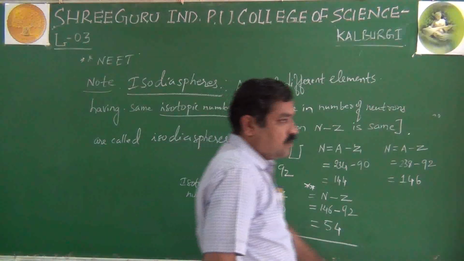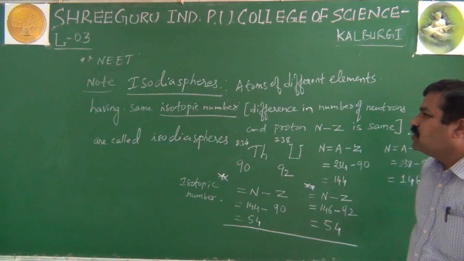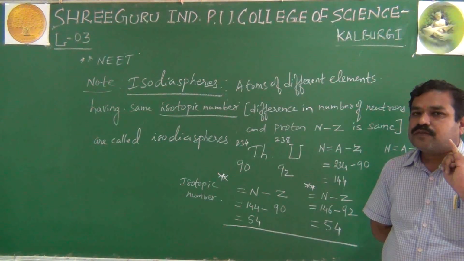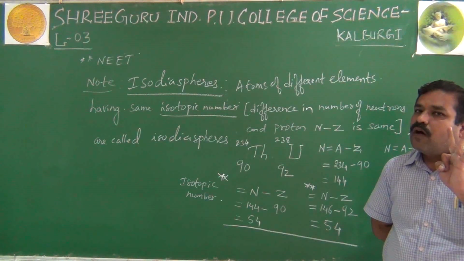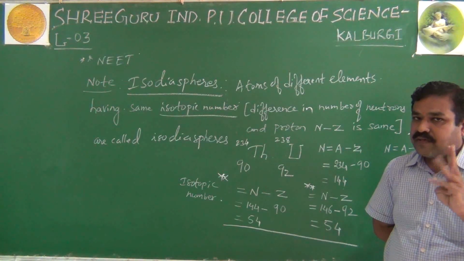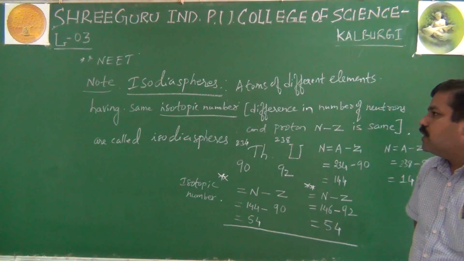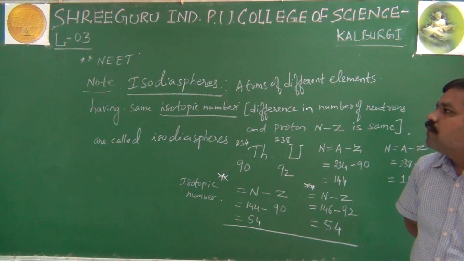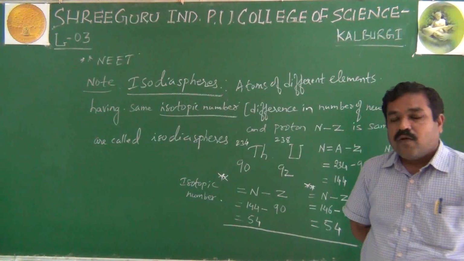Okay. So this is all about some species associated with the composition of the nucleus. And once again I repeat, what are those? Isotopes, isobars, isotones, isoelectronic ions, okay, especially for theory and Karnataka CET, and exclusively for NEET, JEE Mains and JEE Advanced, isostars and isodiaspheres. What are isostars?